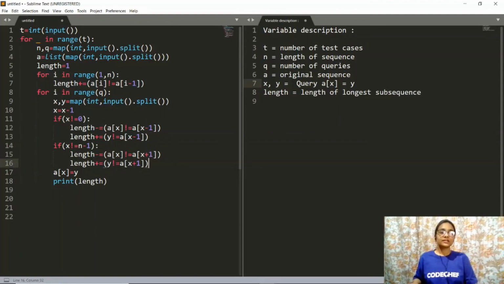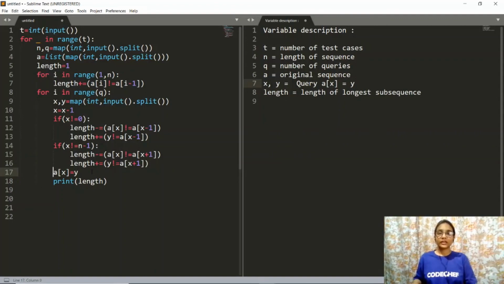So again we are doing the same thing: first we will remove the contribution that was made by the present element to length, that is length minus equals to a of x not equals to a of x plus 1, and then we will add whatever contribution the new element is making to the length. So we will check y not equals to a of x plus 1 and add it to the length. After we have done that, we will also change the element at index x to finally y,